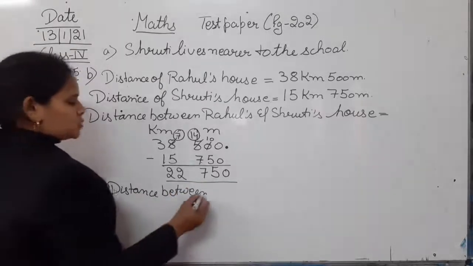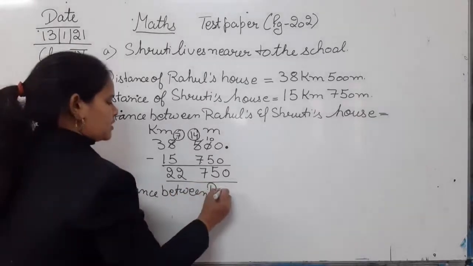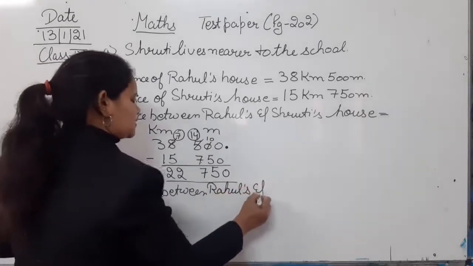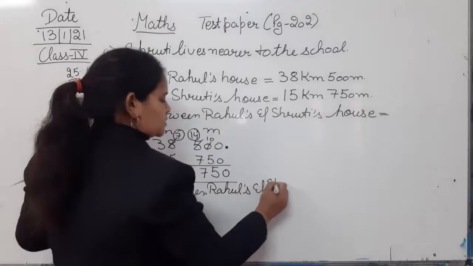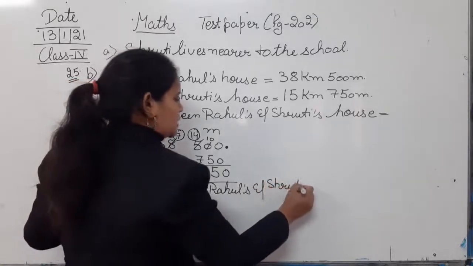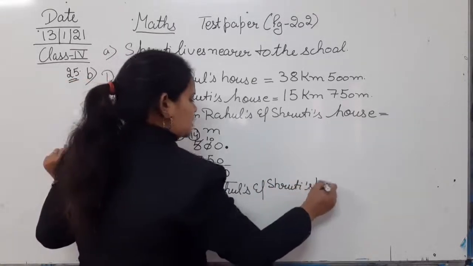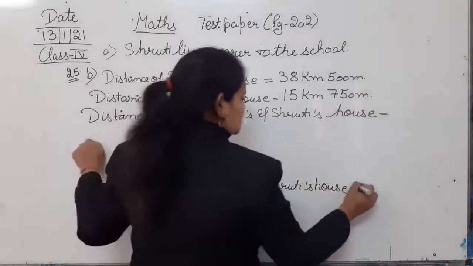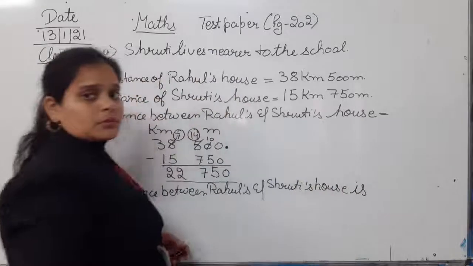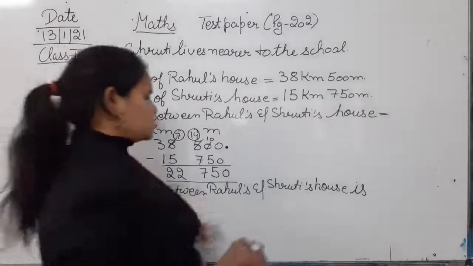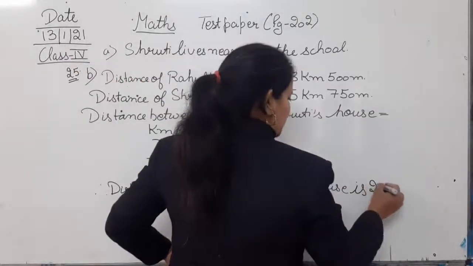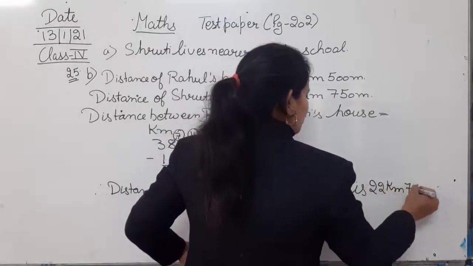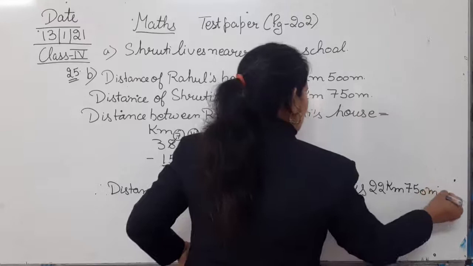Therefore, distance between Rahul's and Shruti's house is 22 kilometer 750 meter.